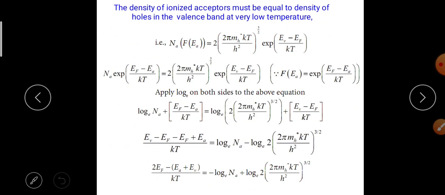The density of ionized acceptors must be equal to the density of holes in the valence band at very low temperature. That is Na is equal to 2 into (2 pi mh star kT by h square) whole power 3 by 2 exponential (Ev minus EF) by kT.